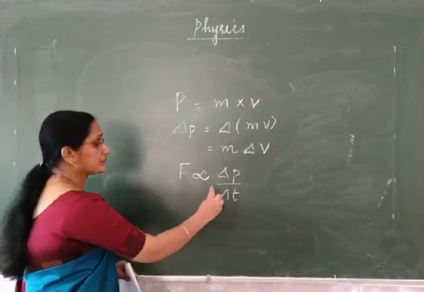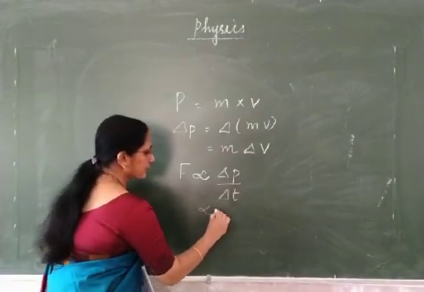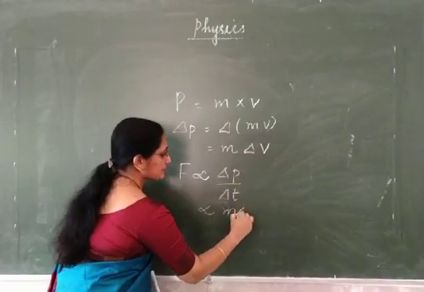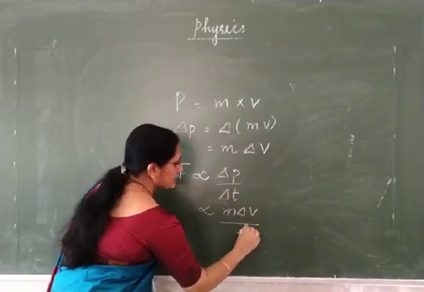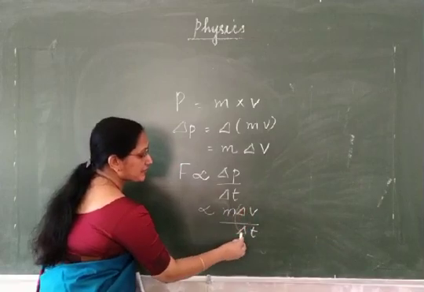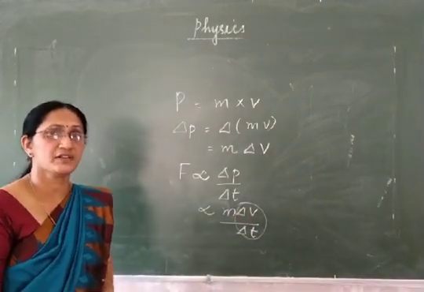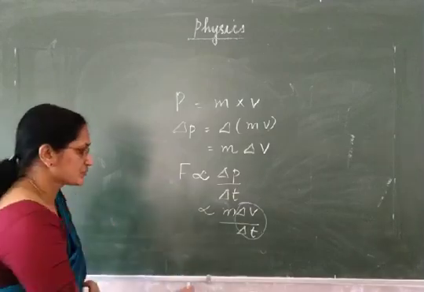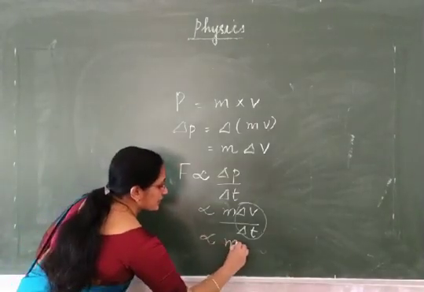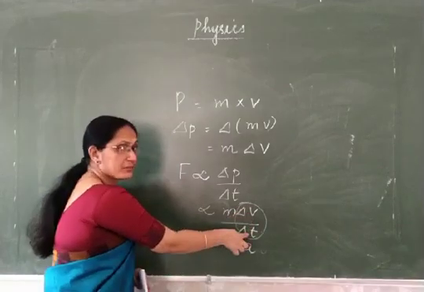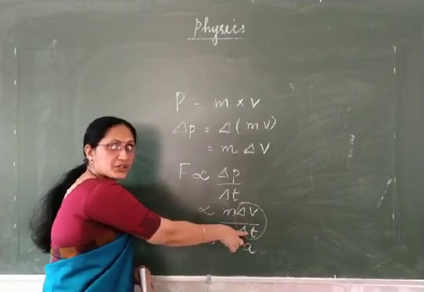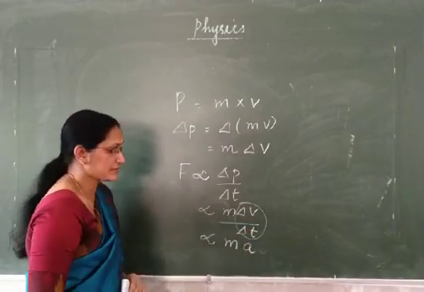In the place of delta P, you can write M into delta V upon delta T. This delta V by delta T is the rate of change of velocity, which is known as acceleration. So you can write it as proportional to M into A.